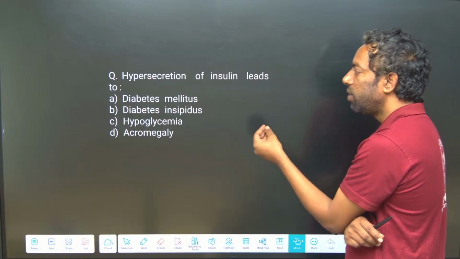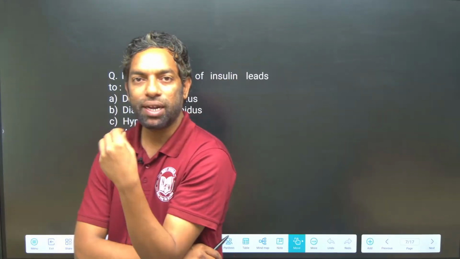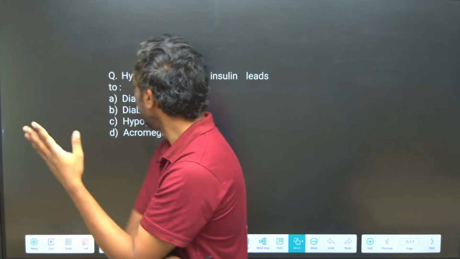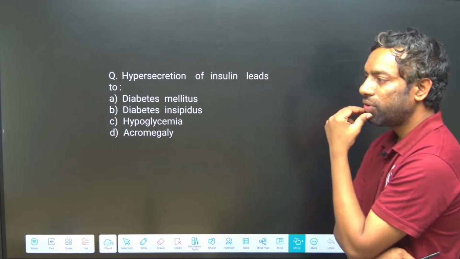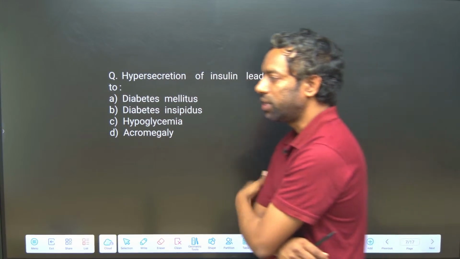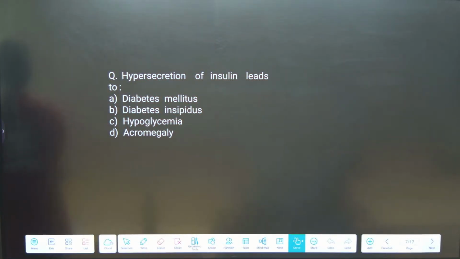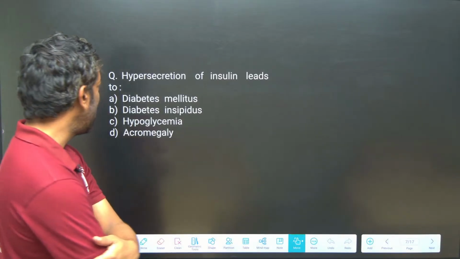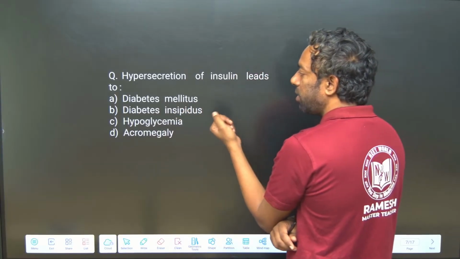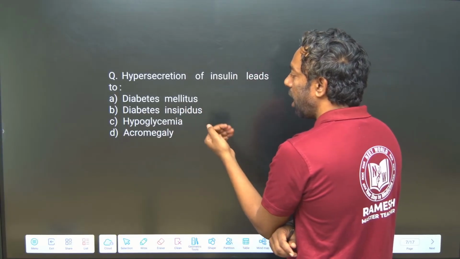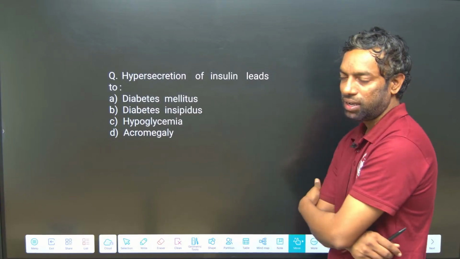Hypersecretion of insulin leads to what? Hypersecretion means if a high amount of insulin is produced, what happens? This is a NEET PYQ, guys, an innovative, application-oriented question. Options: diabetes mellitus, diabetes insipidus, hypoglycemia, acromegaly.